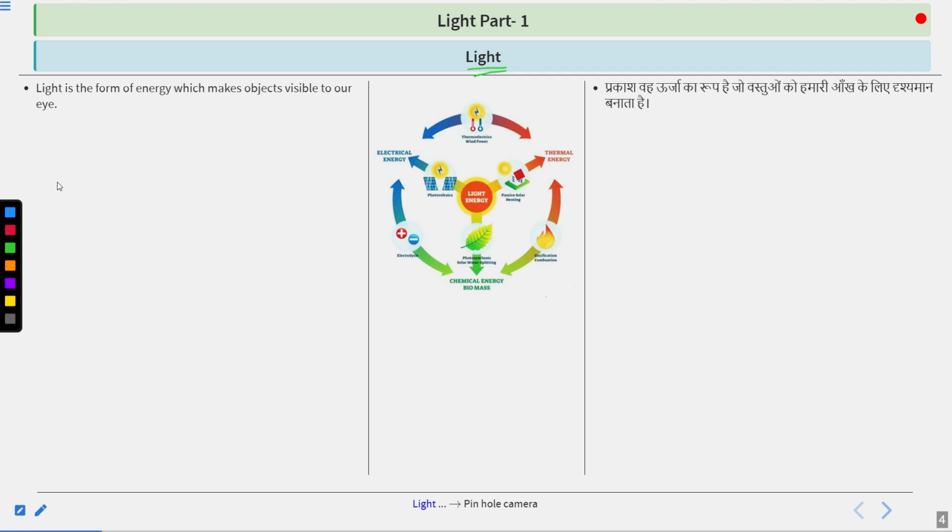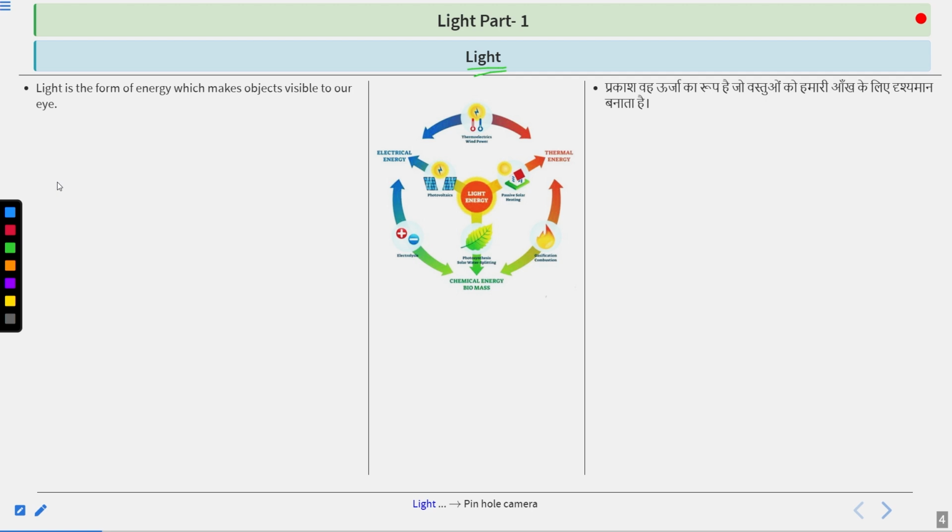Now, suppose you are standing in a room and this room is a dark room. There is no light. If I ask you what the objects placed in that room are, could you tell me? No. Why? Because the objects are not visible to your eye. You are standing in complete darkness. You will say that I am not able to see anything, I can't tell. That is what I am expecting from you, if I make you stand in a room where there is only dark, no light.